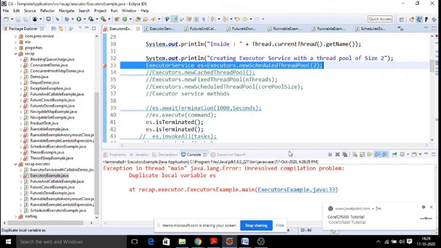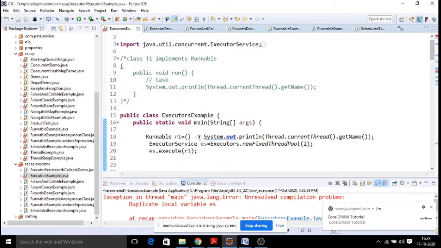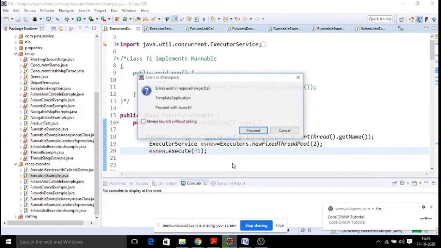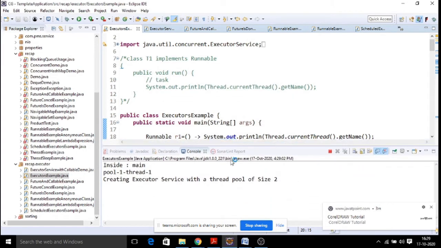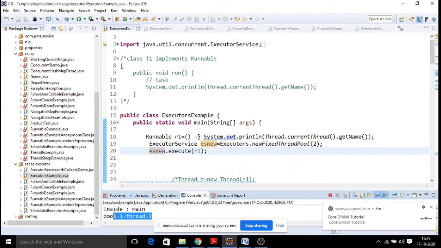Which line is it? 33, right? Okay, the variable name is duplicated, so let us make it es new. We just created a new object for which we have assigned the task. Then run it. We are going to run that particular thread and we are going to get the thread pool name also, and thread 1 is your thread name.